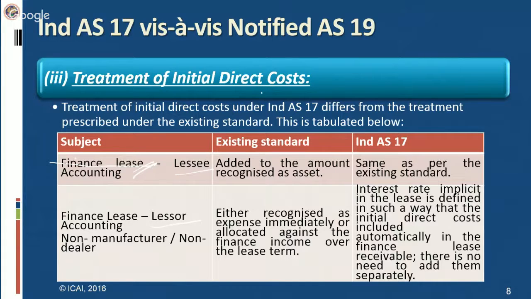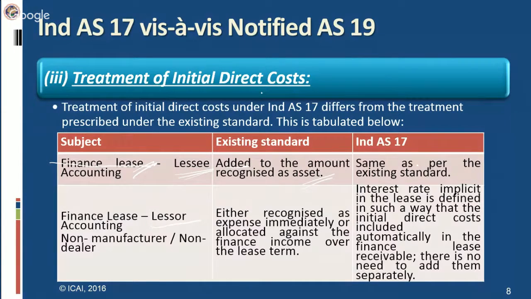So, what will be the treatment of initial direct cost in case of finance lease, when the accounting is to be made in the books of lessee? As per existing standard, this initial direct cost is added to the amount recognized as asset, because the lessee has to pay the value. Whatever direct cost has to be paid, along with the minimum lease payments, has to be added to the amount recognized as asset.